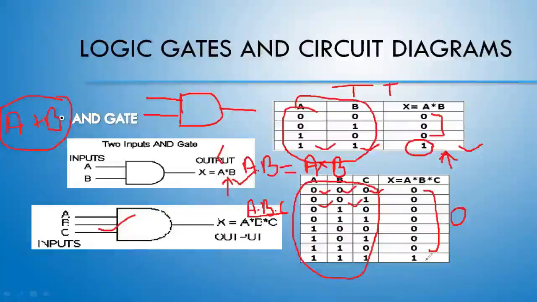So I am getting 1 only when each and every input is having the same value, and that is 1 only. And this is about your AND gate. You are requested to note it down.